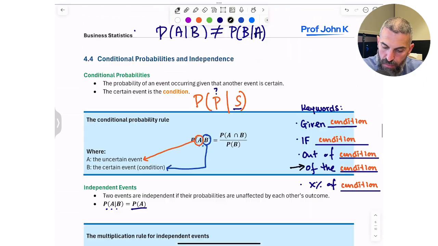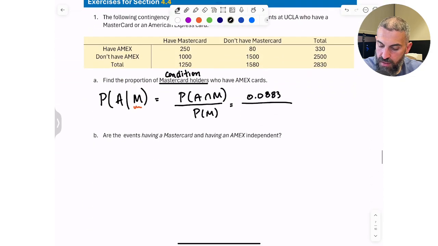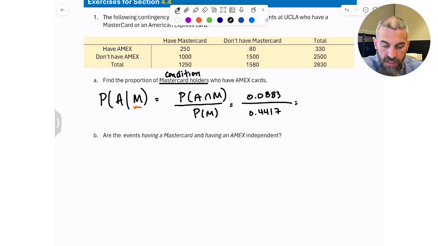And we had the total of MasterCard, which was 0.4417. It's 0.1999.